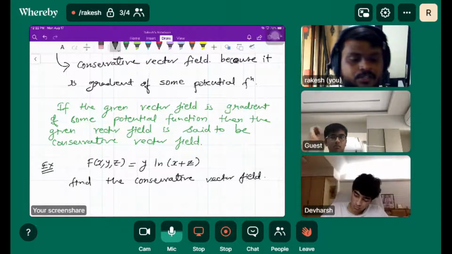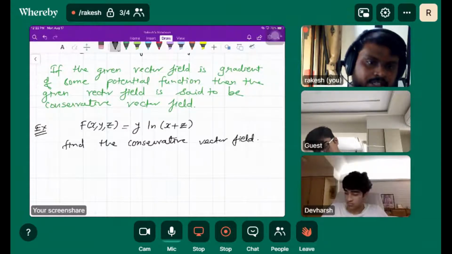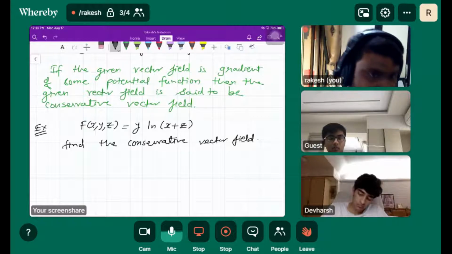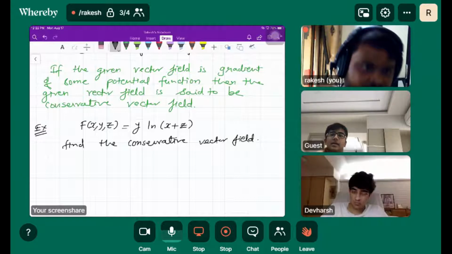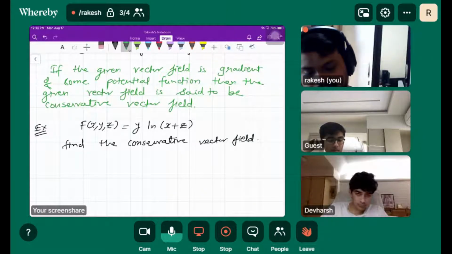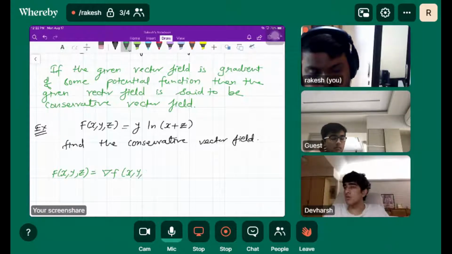How do we find out the conservative vector field here? The conservative vector field is going to be the gradient of this. Find the gradient of y ln x. Gradient of this function, right? So we simply write down the vector field as f(x, y, z), which is nothing but the gradient of this